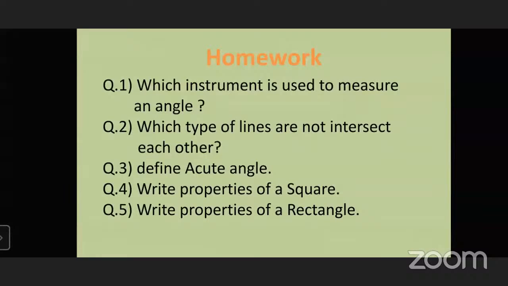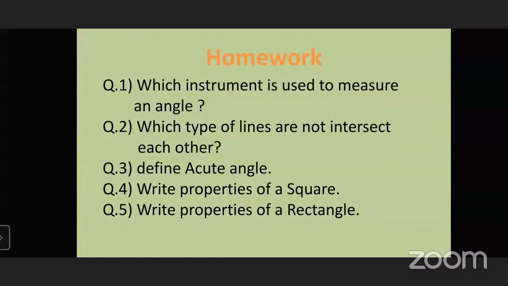Okay. And the measurement of an acute angle is less than 90 degrees. The measurement of a right angle is 90 degrees. And the measurement of an obtuse angle is more than 90 degrees and less than 180 degrees. Very good. And a line segment is a part of a line which joins two points of a plane. Two points, A and B. Very good.